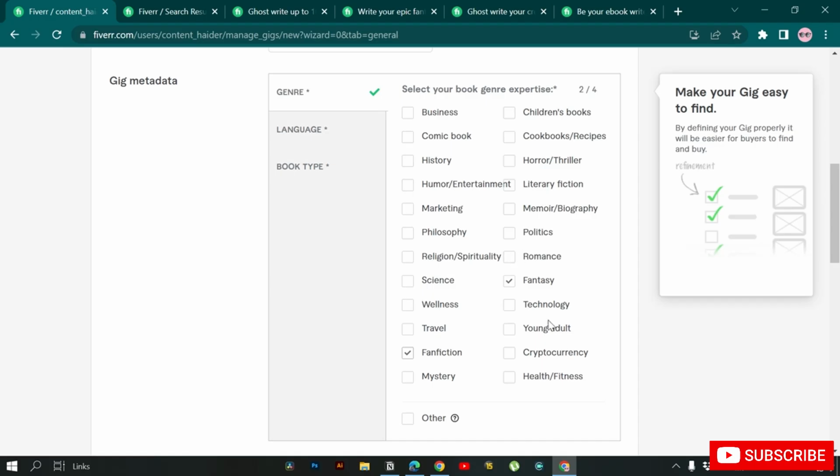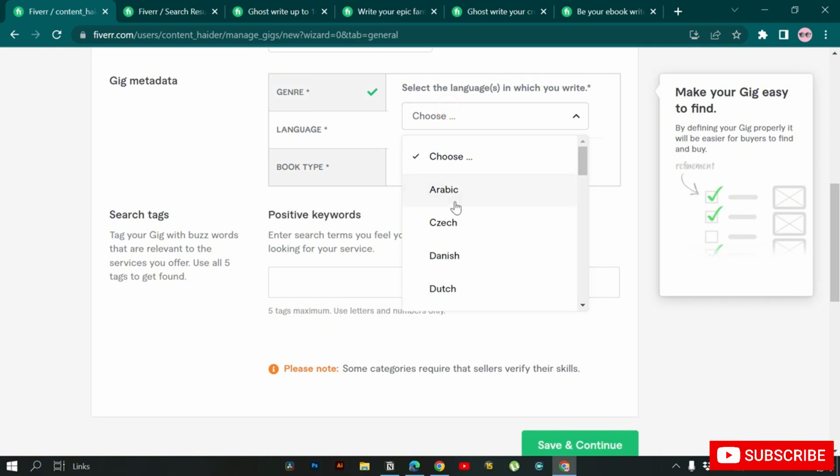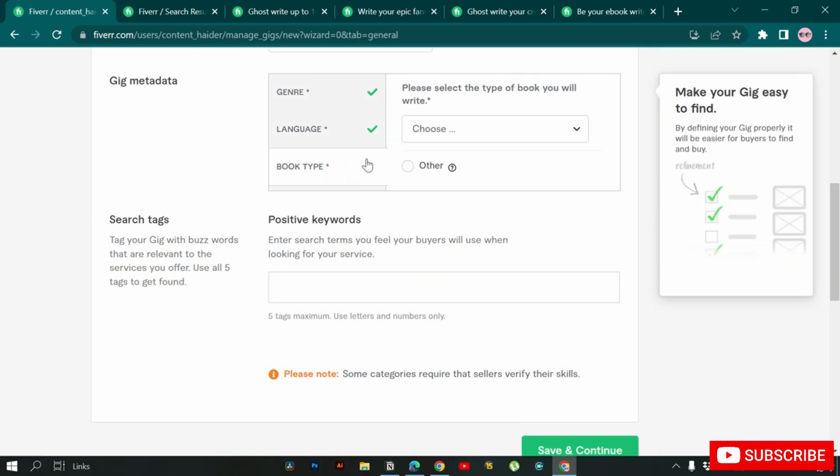Okay, so we're going with fantasy and fan fiction. Just go into languages and I'll just choose English, book type, and fiction or non-fiction. So we are going to create a fiction book.